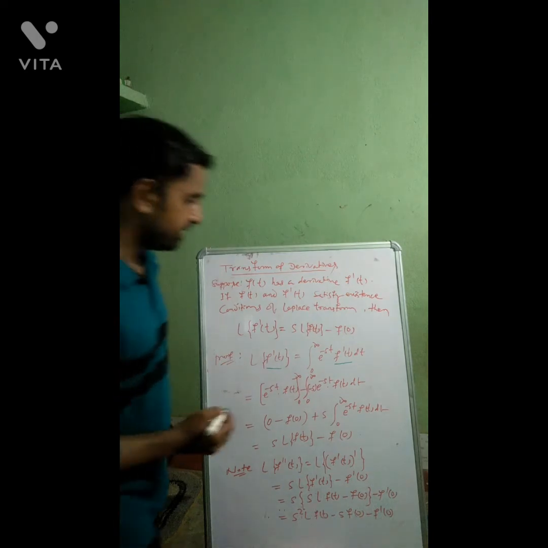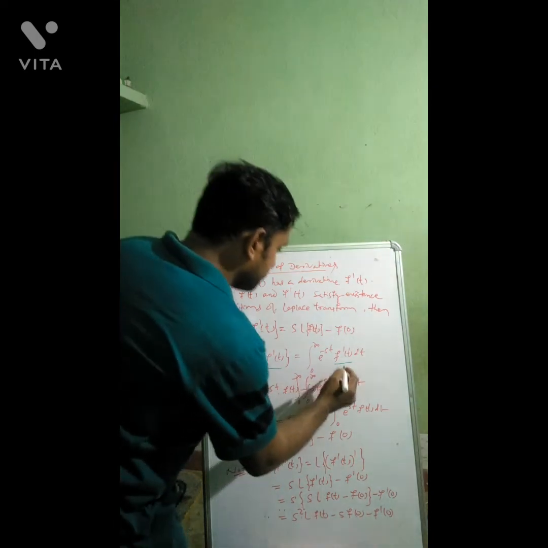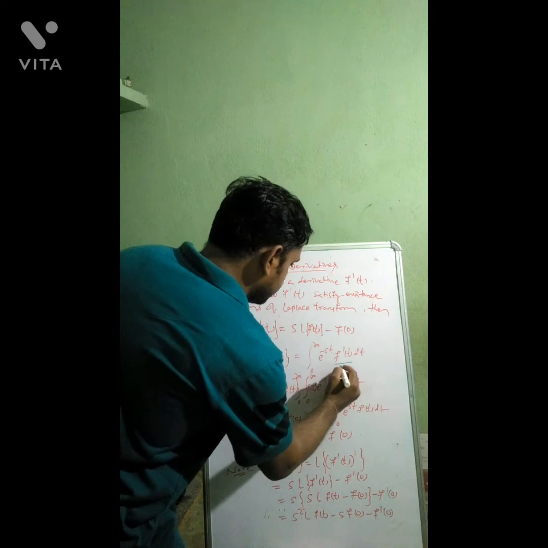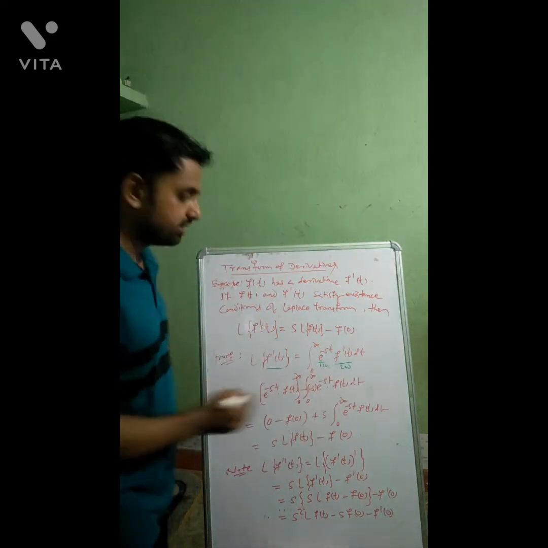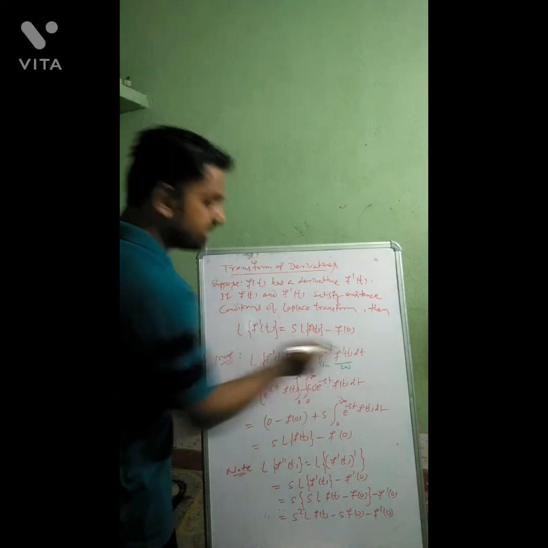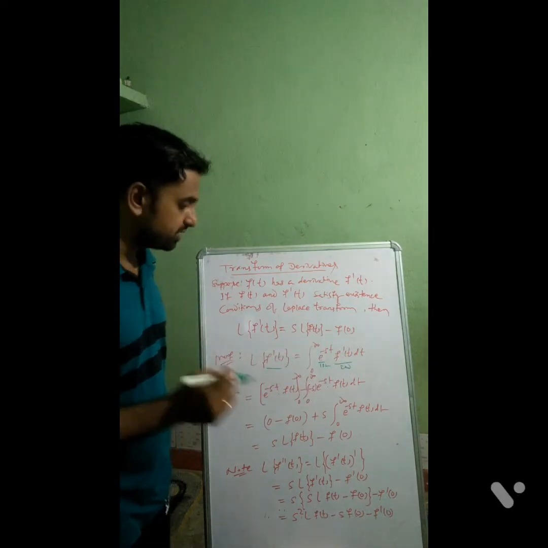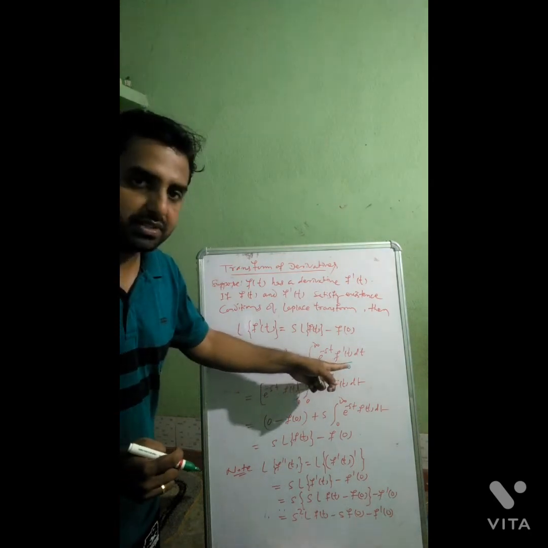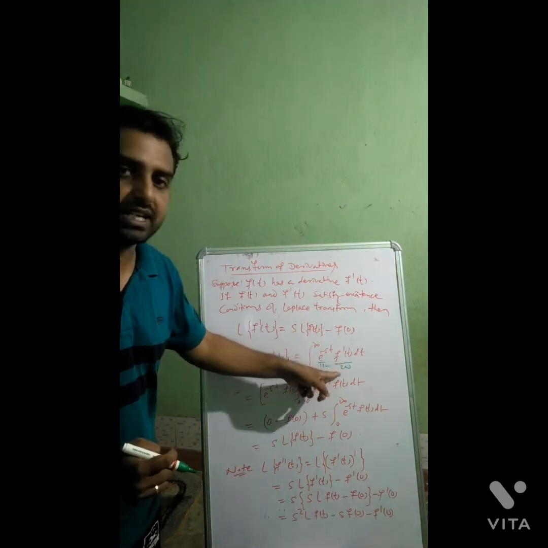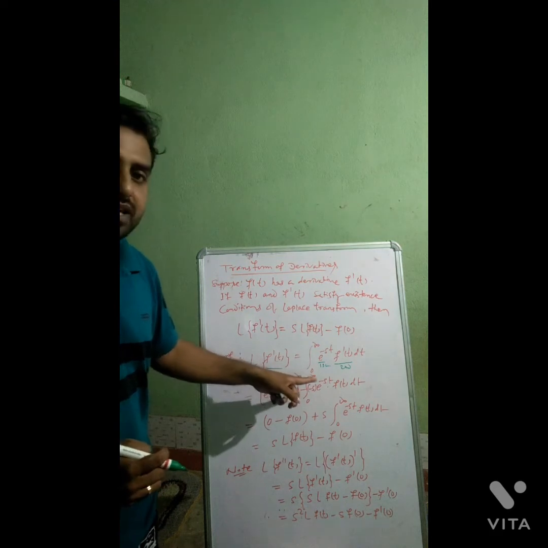Now to integrate this, consider e to the power minus st as the first function and f dash t as the second function. If you integrate using by parts, it is first into integration of second, minus the integral of derivative of first into integration of second.